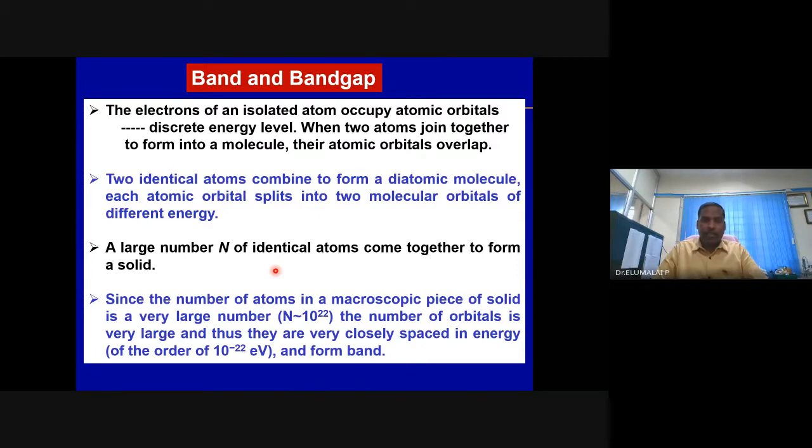So n varies from 1, 2, 3, 4, etc. According to the formula 2n square, if n equals 2, how many electrons can be accommodated? It is the second shell, the L shell. Maximum number of electrons is 2 into 2 square, 4 into 2, which is 8.